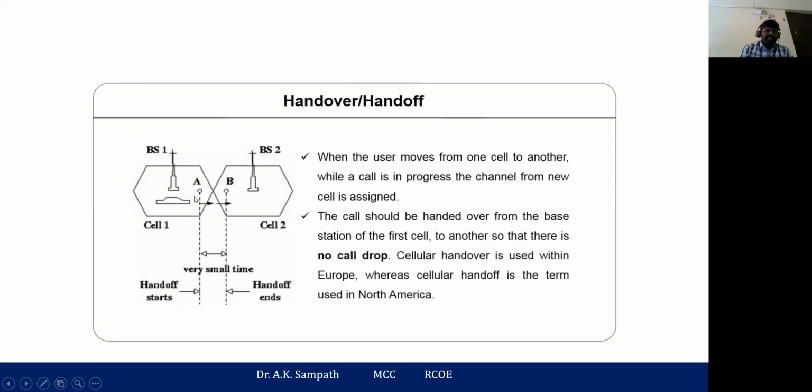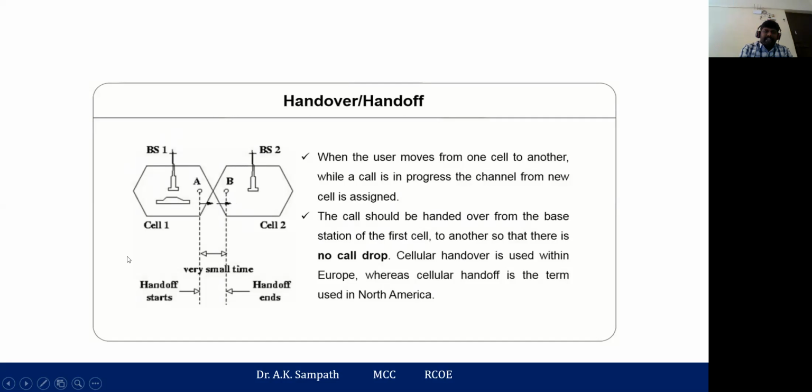Let's assume the user is traveling in a car, moving away from the geographic location of base station 1, leaving it and entering base station 2. Base station 2 provides coverage up to this part, and this is called a footprint. If the person is moving from the footprint of cell 1 to the footprint of cell 2, the call should be handed over from base station 1